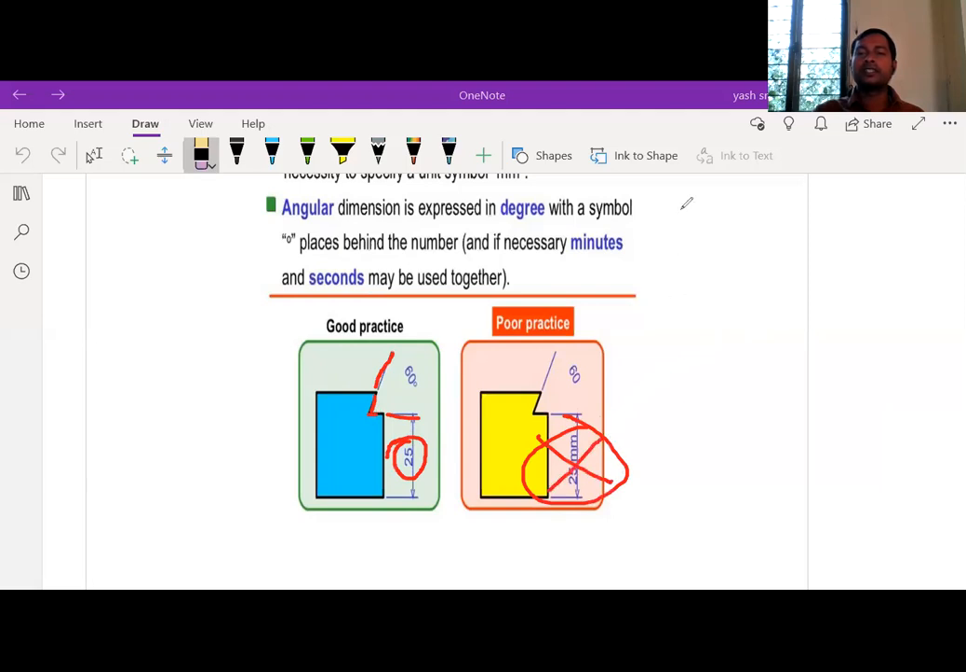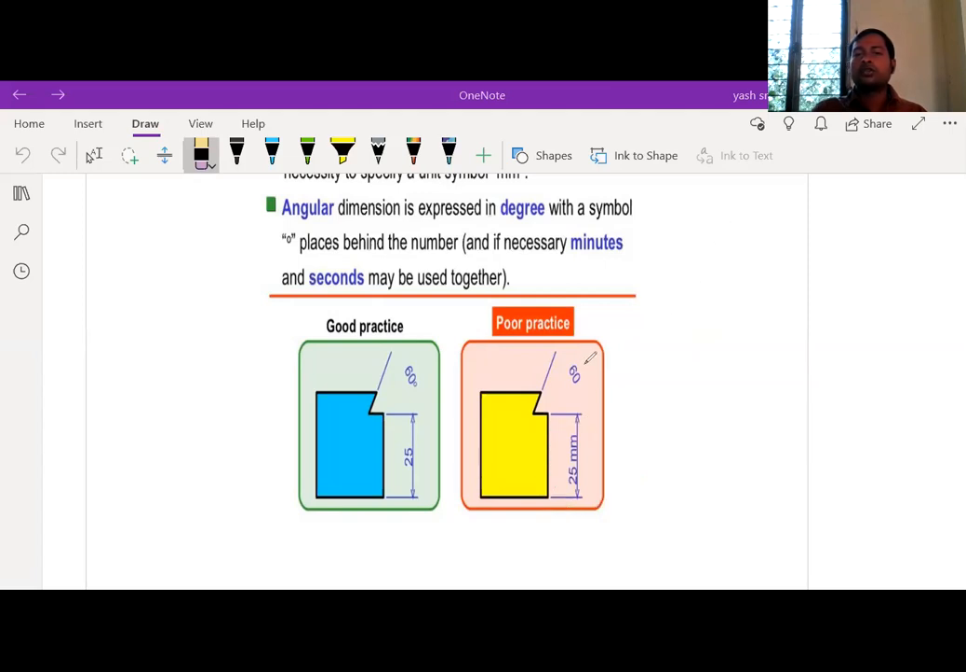This is a wrong practice. You should not write 25 mm, because whatever number you write on the drawing sheet, if you write 25, that automatically indicates 25 mm only. All the dimensions you are drawing are in millimeters, so you need not write mm separately. That is another point you need to remember.